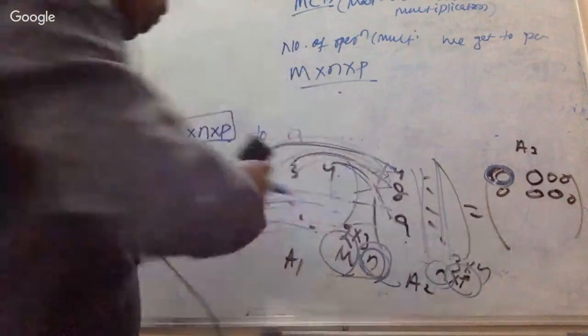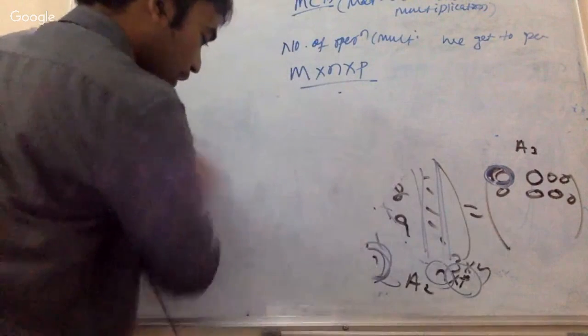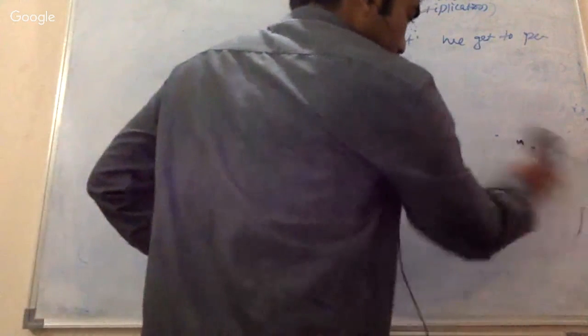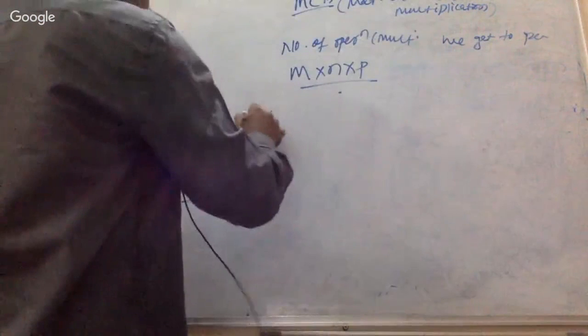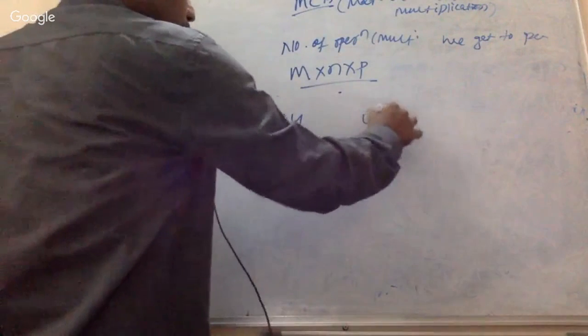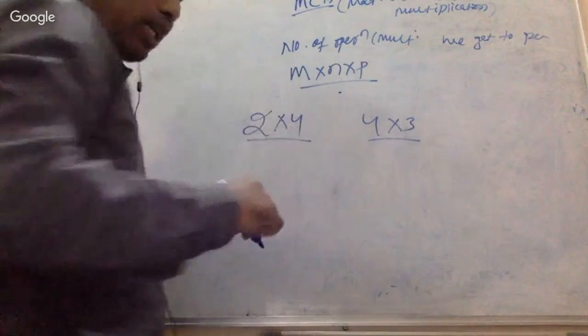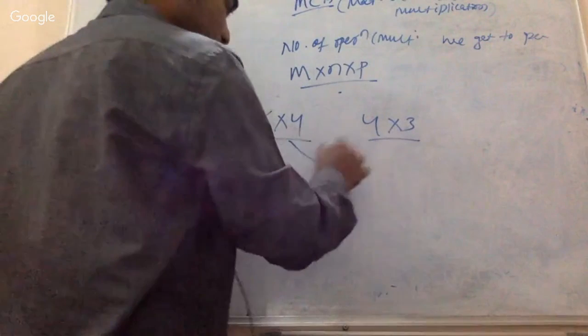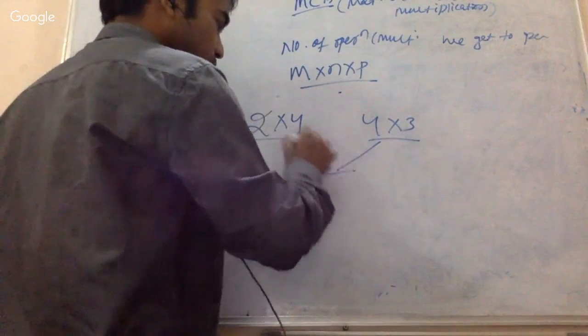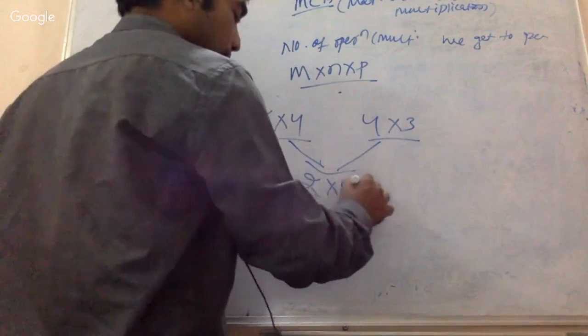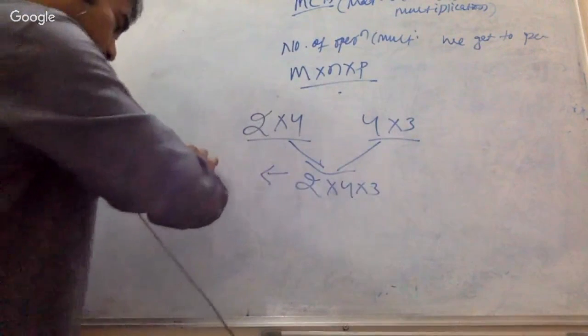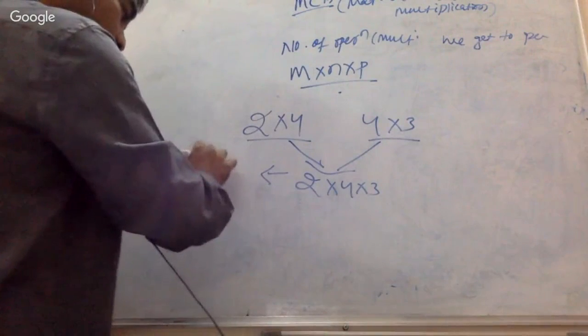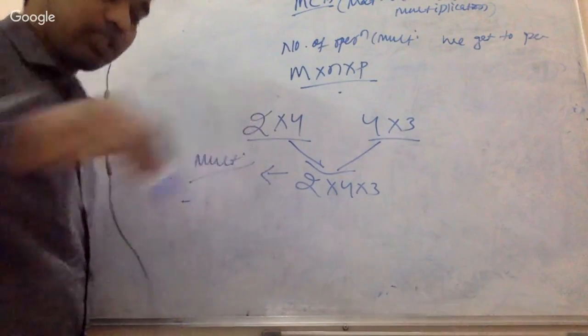Suppose somebody asks, in general this type of question comes, what is the number of operations? A 2 cross 4 matrix is given, a 4 cross 3 matrix is given. What is the number of operations possible? That is 2 cross 4 cross 3. So this is the number of operations, or number of scalar multiplication operations possible. So this is all about one matrix multiplication.